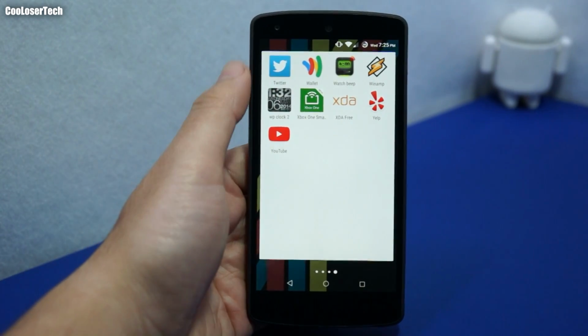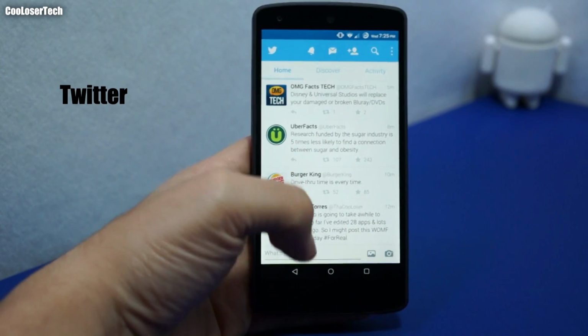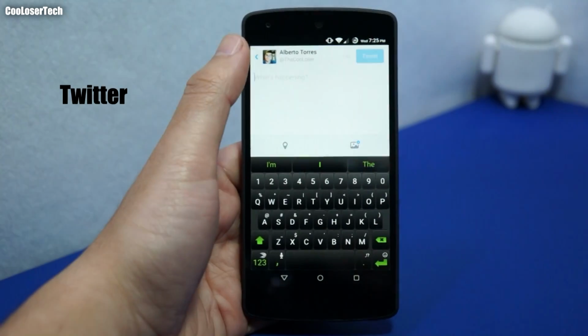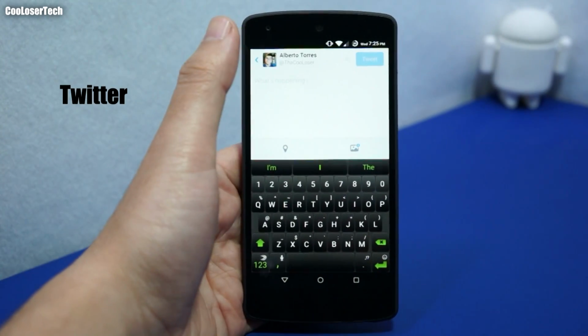And to the last page, we see Twitter. I think everyone knows how to use Twitter. I only use this because I like posting through the official Twitter. Quickly post the pictures that you take on there. It shortens links a little bit better.